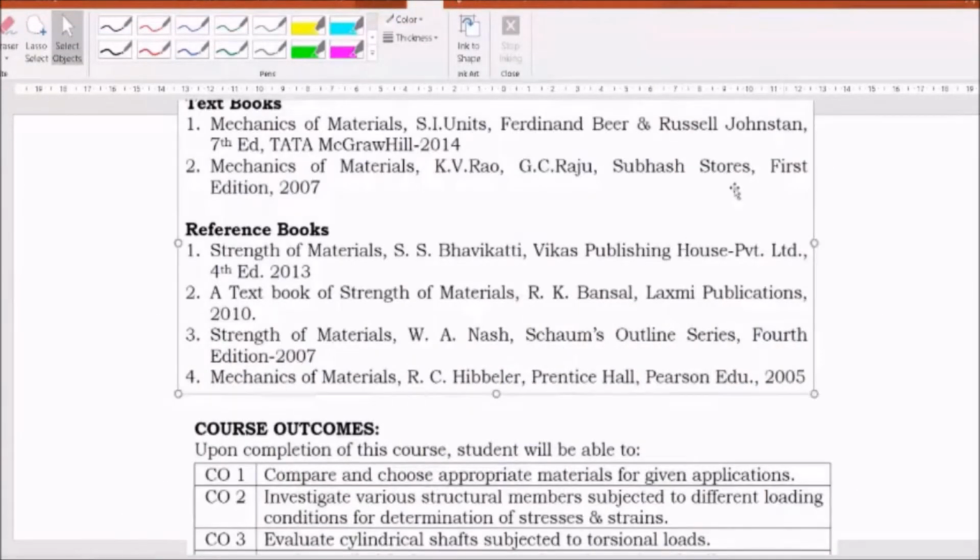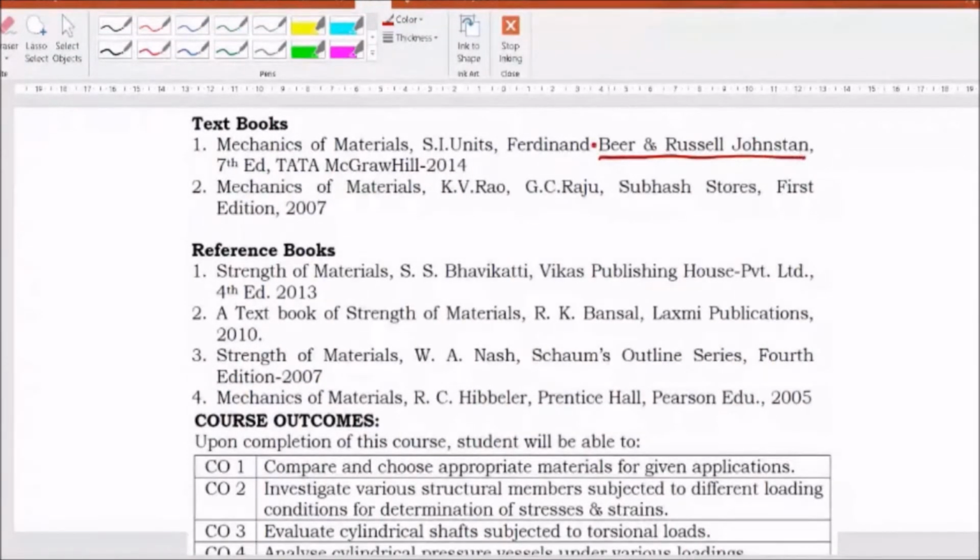Coming to the textbooks, Beer and Johnson. This is a very good book. You have one more textbook called Mechanics of Materials by K.V. Rao and G.C. Raju. It's a very good book. If you refer to this book, you can cover all varieties of problems in terms of worked out problems. And also you will find a lot of exercise problems.